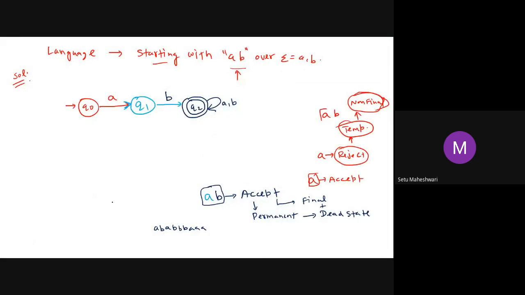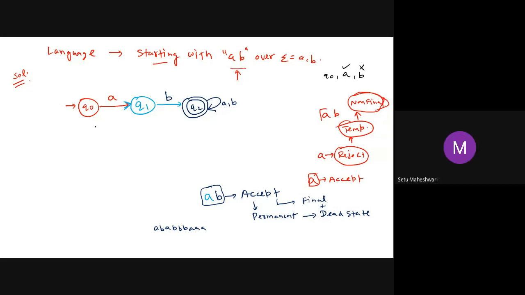And for completing this, I have to check that from Q0, do I have a path with respect to A? Yes or no? Yes, sir. Do I have a path with respect to B? No, not yet. So I have to create it.